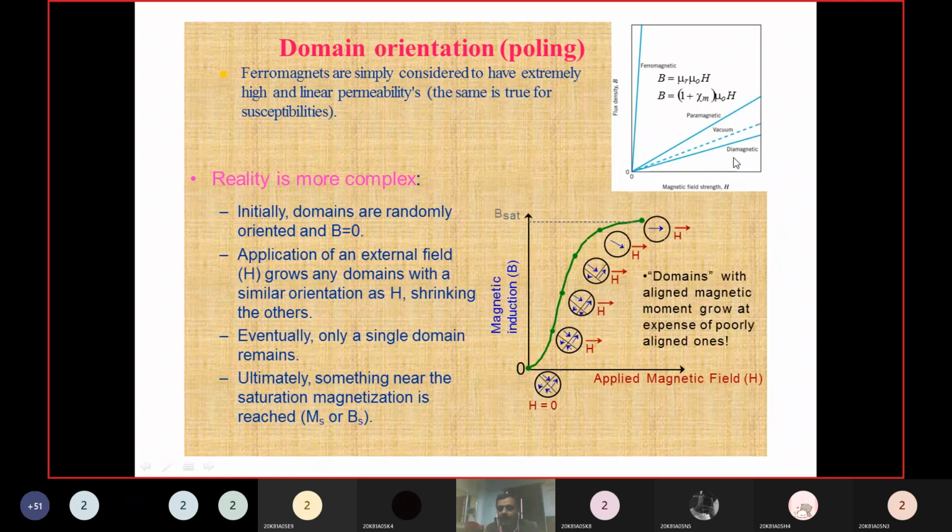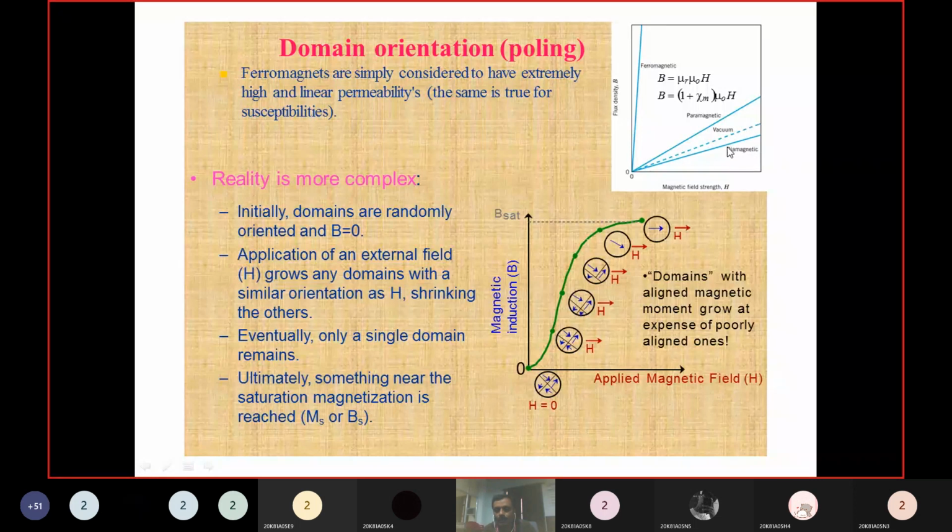In the case of a diamagnetic material, what is the flux density B value? How will the B value be oriented? This is in the case of vacuum. If you take the case of vacuum, the H versus B curve will be like this.